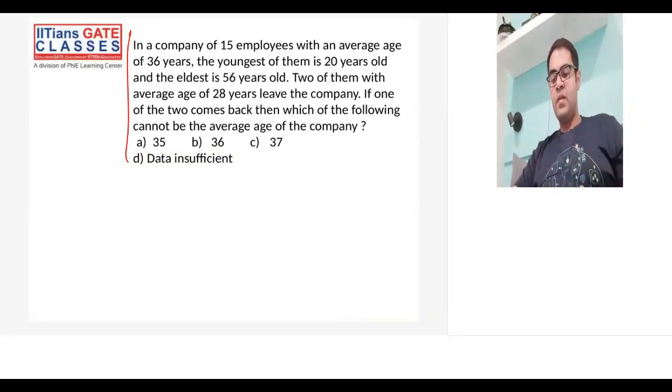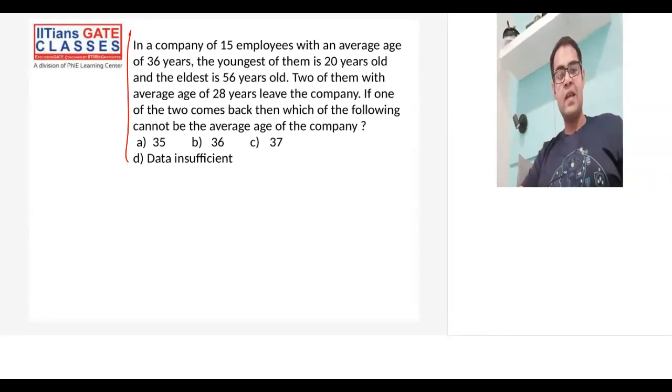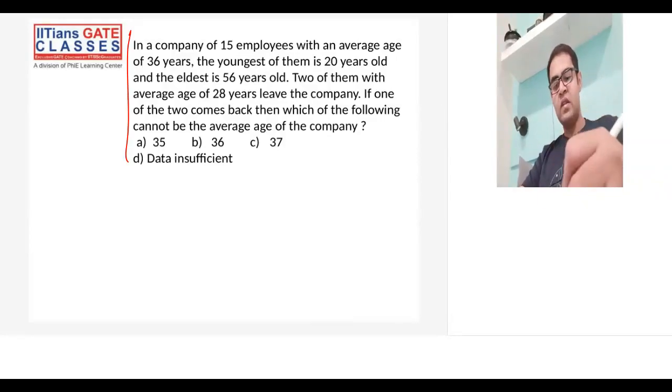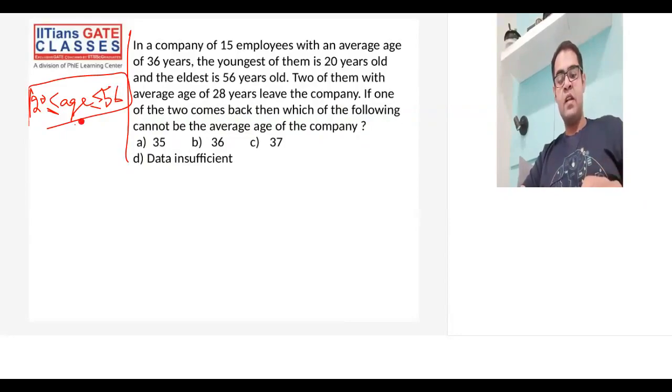In a company of 15 employees with an average age of 36 years, the youngest of them is 20 years old and the eldest is 56 years old. Let me write these equations in parallel. The youngest is 20, the eldest is 56, so the age parameter is between 20 and 56. Two of them with an average age of 28 years leave the company. If one of them comes back, which of the following can never be the average age of the company?